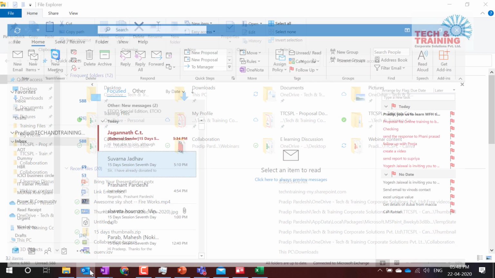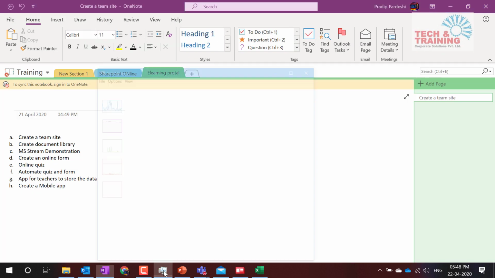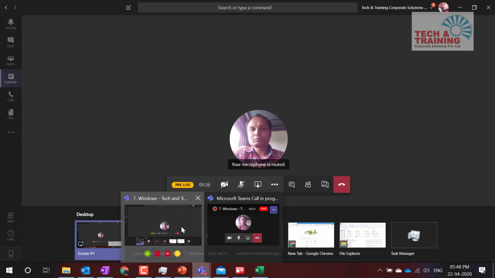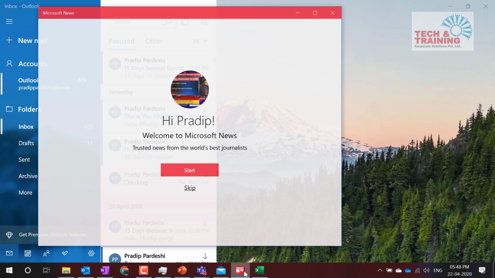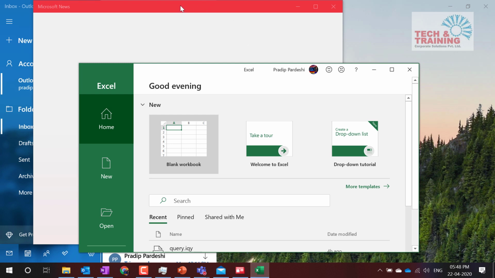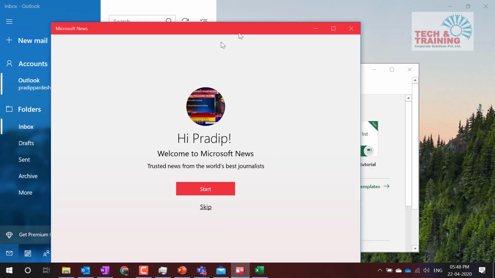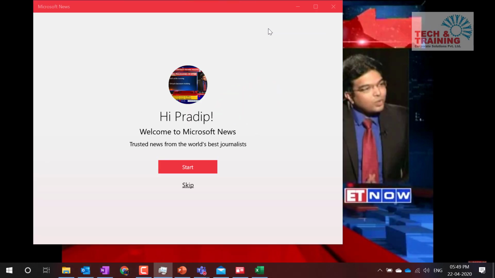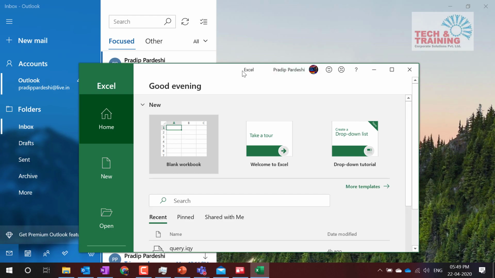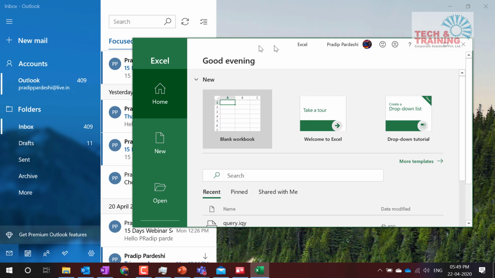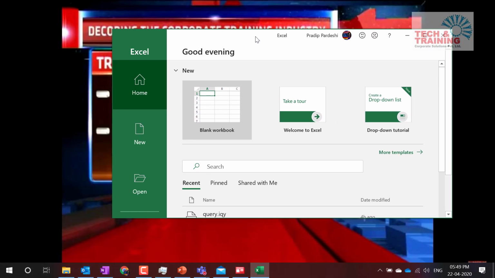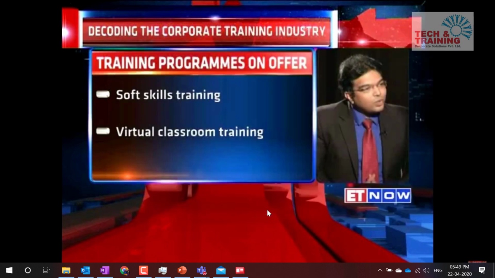This is open, this is open, this is open, my Teams is open, everything is open, and this time I'm going to use the news. So I move it slowly, it doesn't work, but if I shake it quickly, it minimizes everything. See here. If I move it slowly, nothing happens, but if I move it quickly, everything gets minimized. So that's nothing but a mouse shortcut which can help you to minimize all the windows which are at the back end. So this is how we can quickly work with multiple windows.